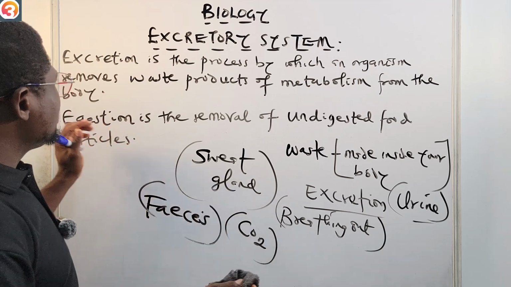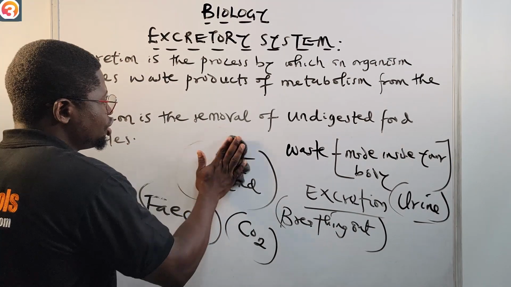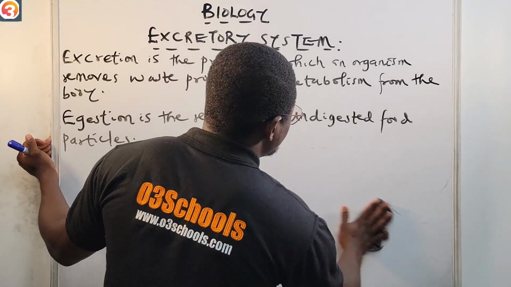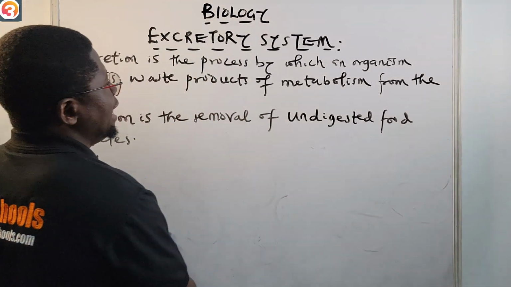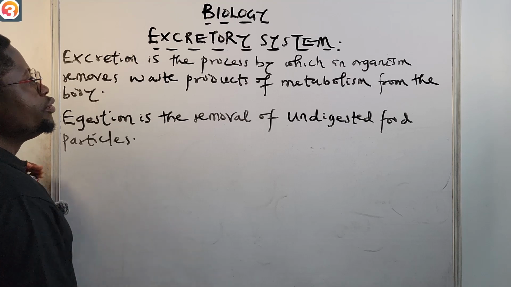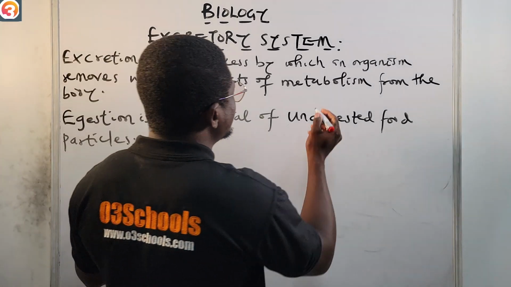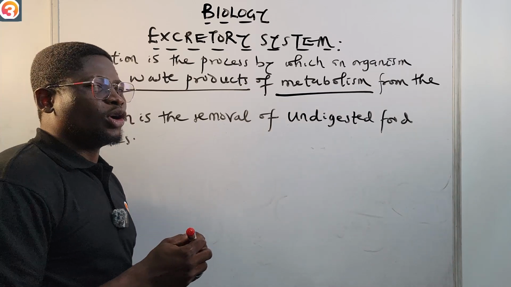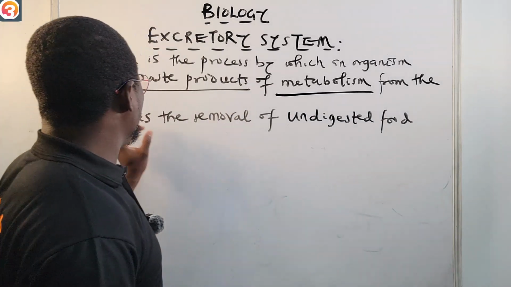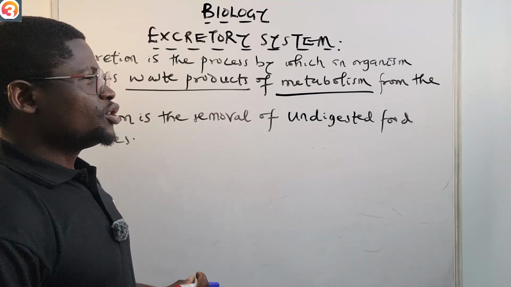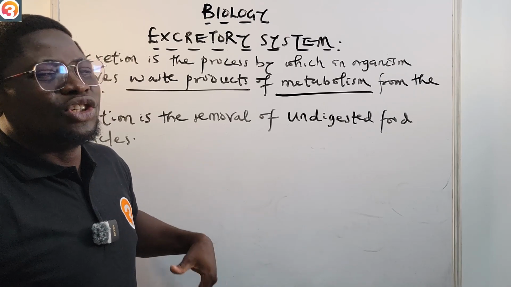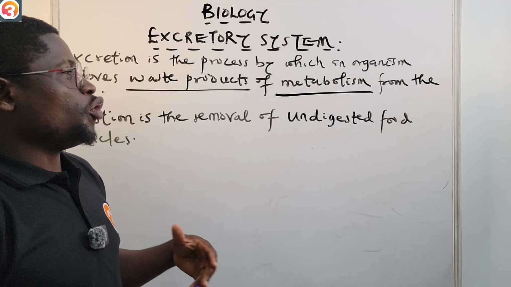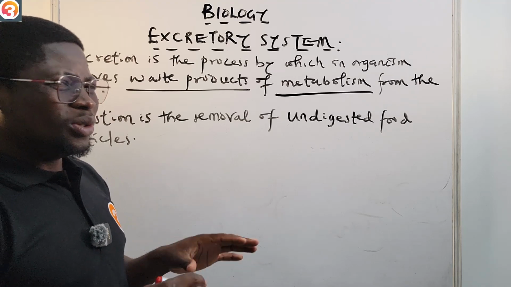So now, what is excretion again? As you can see from the board, excretion is the process whereby an organism removes waste products of metabolism from the body. So that is excretion.